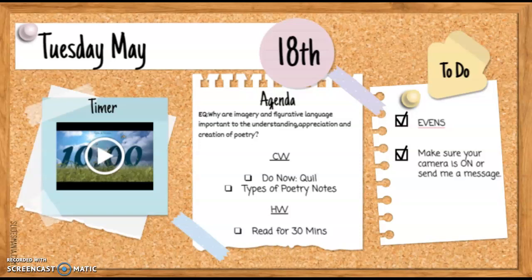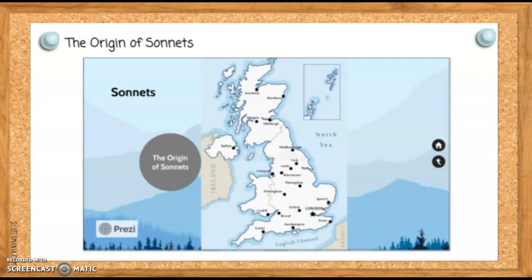Yesterday, I introduced you to the different types of poems. They are sonnet, haikus, and free verse. And we will be doing a slam poem, but that'll come later. So for today, we're really going to focus on our sonnet poem and the origins of sonnets.